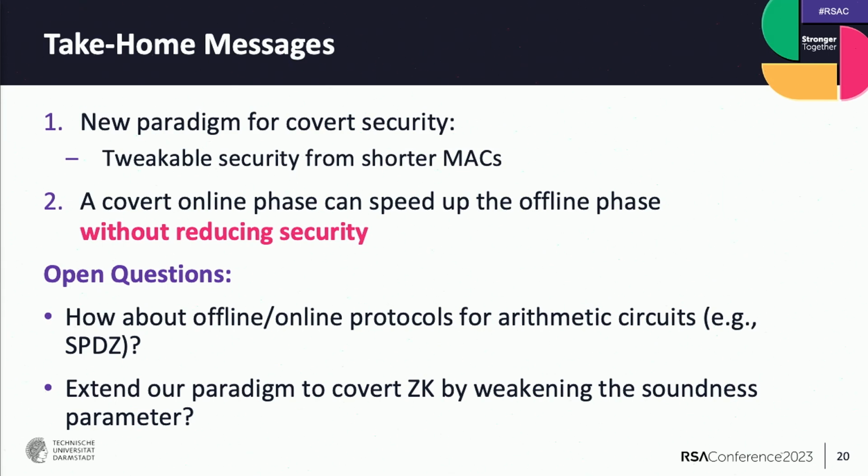Following up with the question, for what deterrence factor will the maliciously secure protocol outperform the covert secure protocol, or will the covert protocol always be better? Yeah, good question. Since we have only a constant overhead in our covert protocol, it really depends on the function you calculate, like the depth of the circuit that you're computing. But definitely if you set the deterrence factor so that you have 40-bit MACs, then for sure a 40-bit maliciously secure phase is faster, because then you also have this constant overhead.